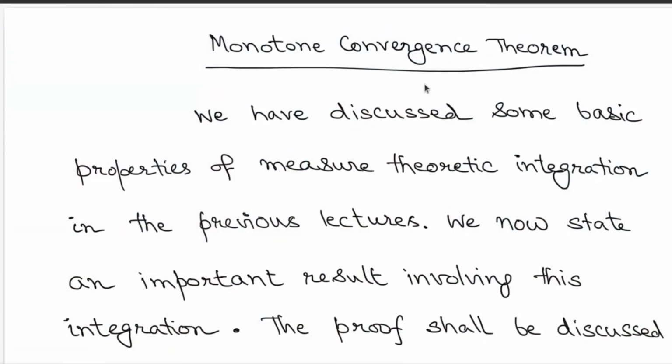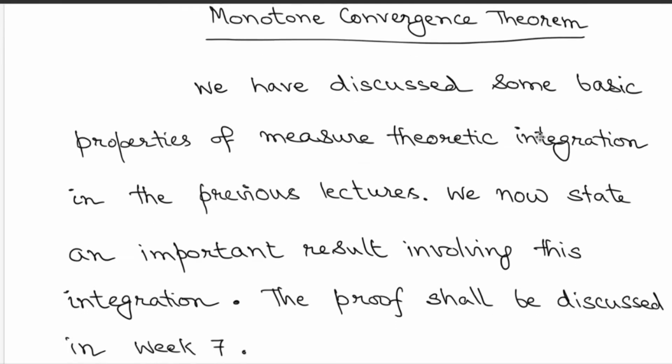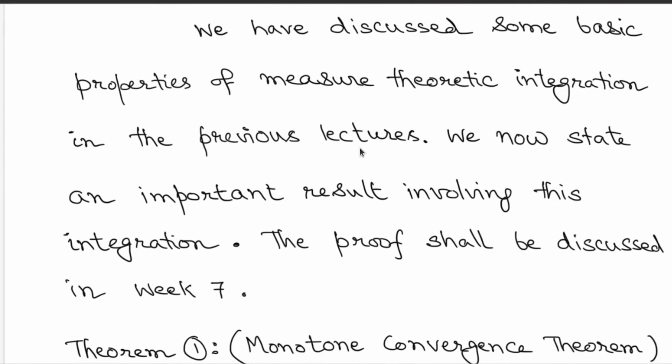This result is called the monotone convergence theorem. So far we have restricted our attention to basic algebraic properties such as multiplication by scalars and certain comparison type inequalities. In the previous lecture we restricted our attention to a very specific type of integrals over sets, and we had seen that for non-negative measurable functions, by fixing that function and varying the set over which the function is getting integrated, we can get a measure. So that is some kind of a continuity behavior of this integration procedure.